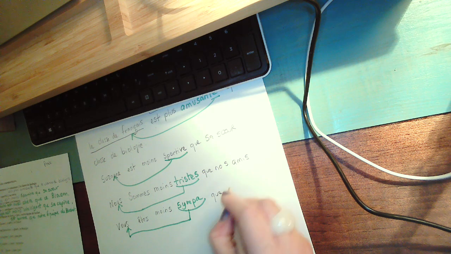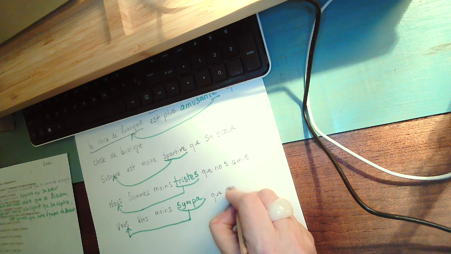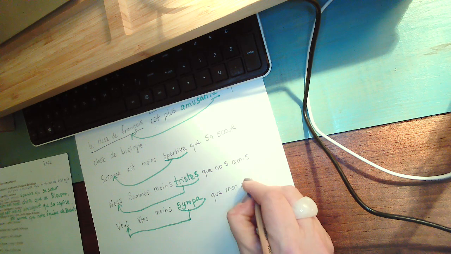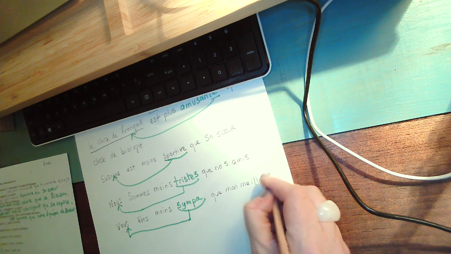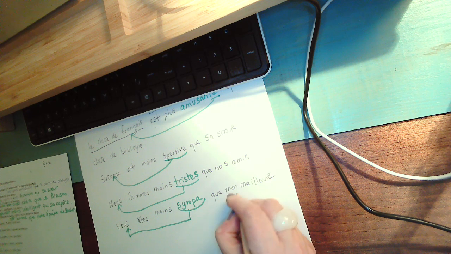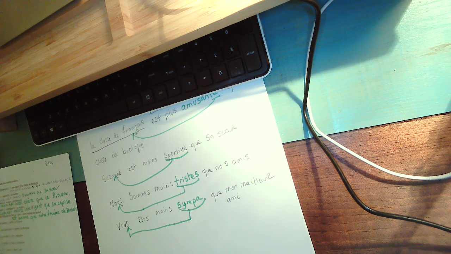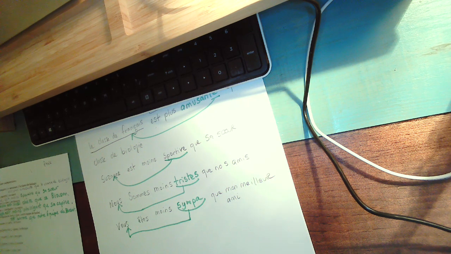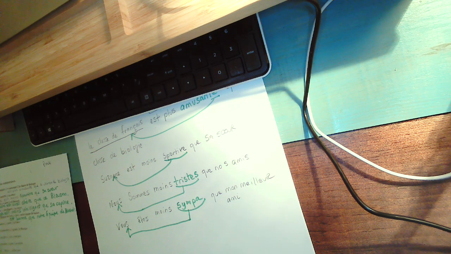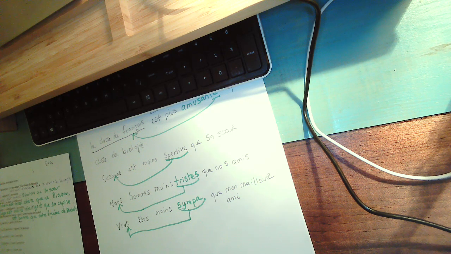Que mon meilleur ami. So for this one, it's going to be: you are less sympathetic than my friend. It actually is not sympathetic; it's: you are less friendly than my best friend.